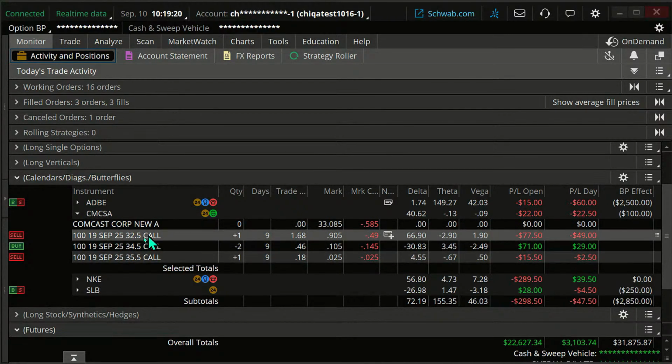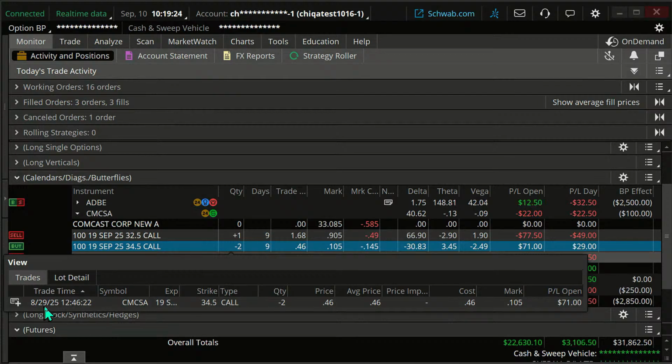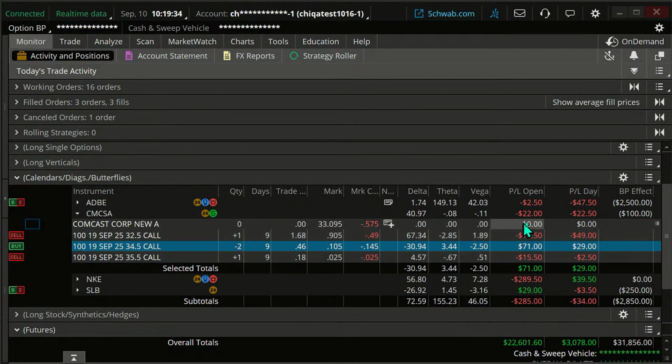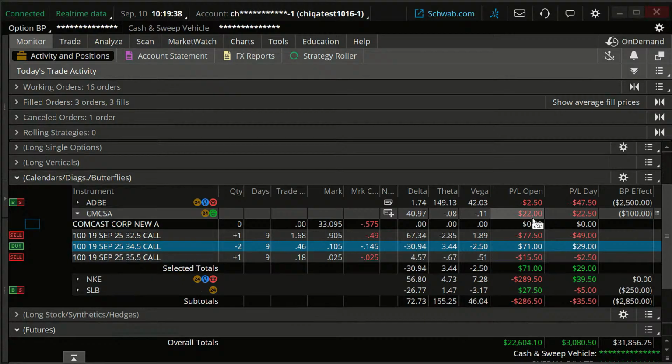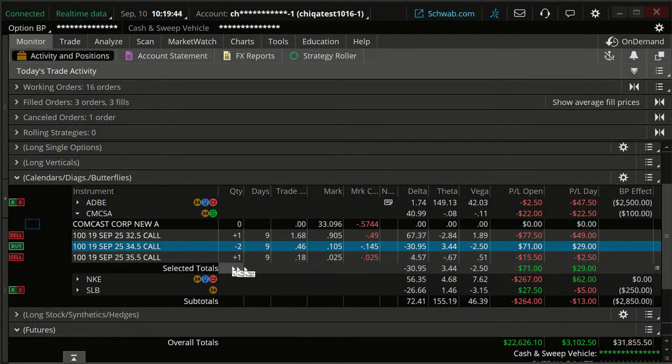Okay, we originally entered this trade back on the 29th of August. And so far, we're down about 22 bucks on it, so not spectacular. I looked earlier today, it was actually up, but it's down now. But we can look to just exit this.